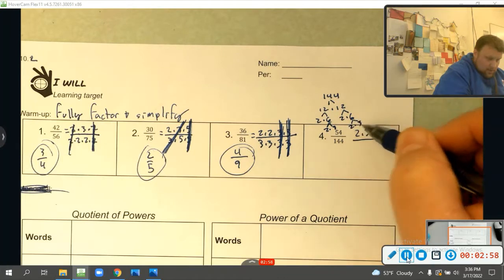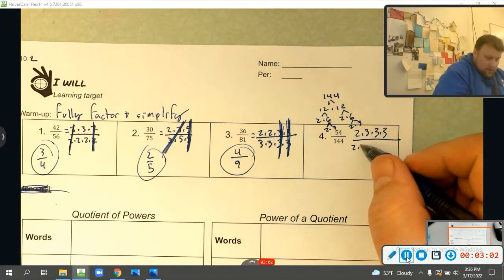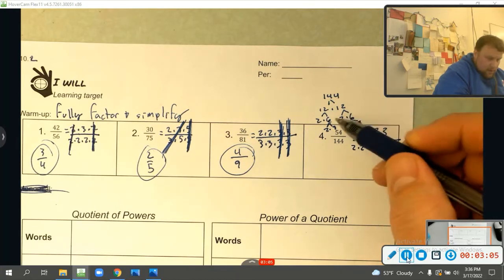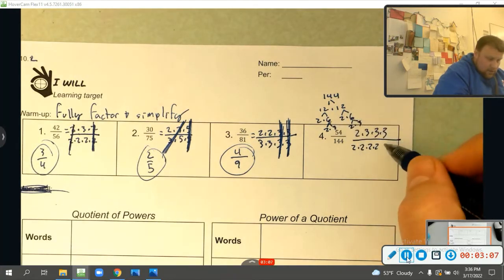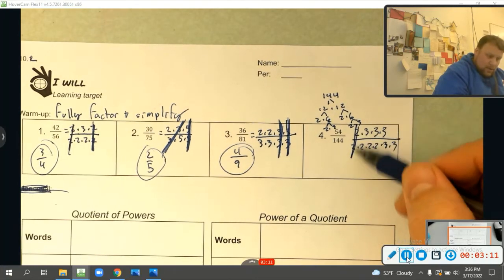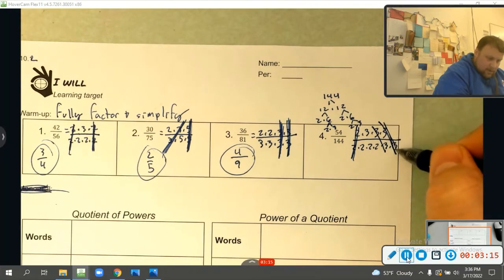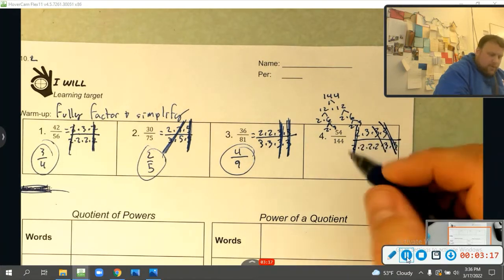2 times 3. So I'm left with 1, 2, 3, 4 2's. 2 times 2 times 2 times 2. And 1, 2, 3 3's: 3 times 3 times 3. So I can cross out 1, 2, but I can cross out 2 3's. And I'm left with 3 over 2 times 2 times 2, or 3/8.